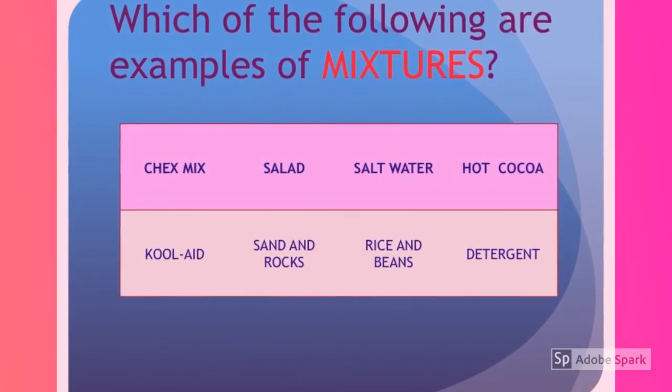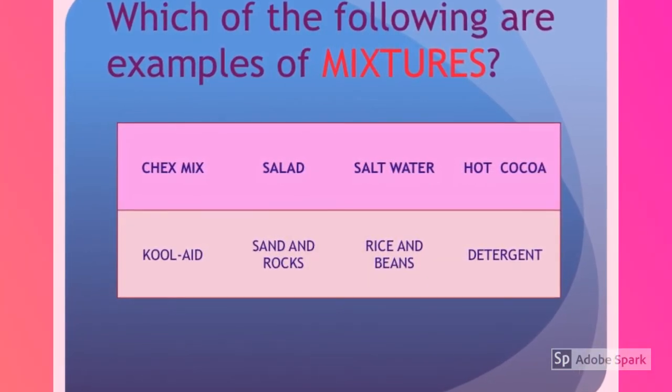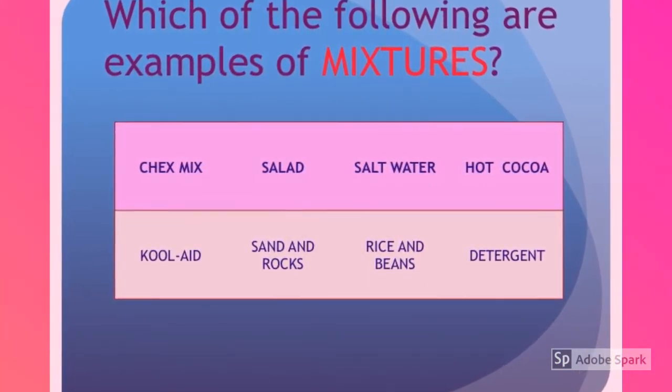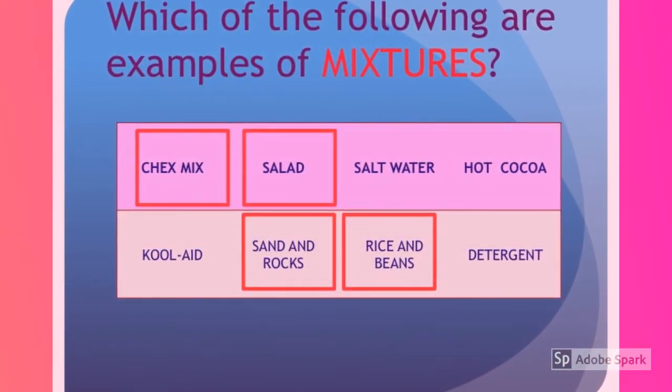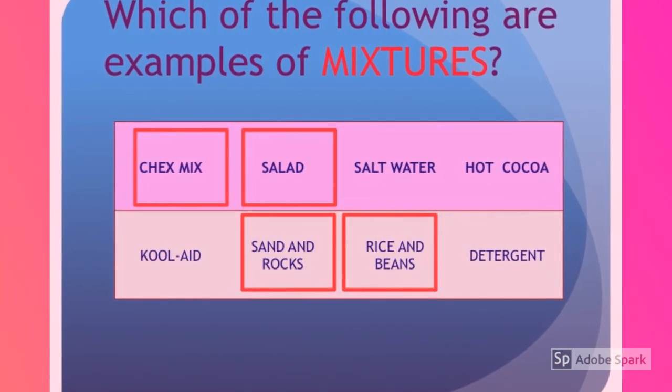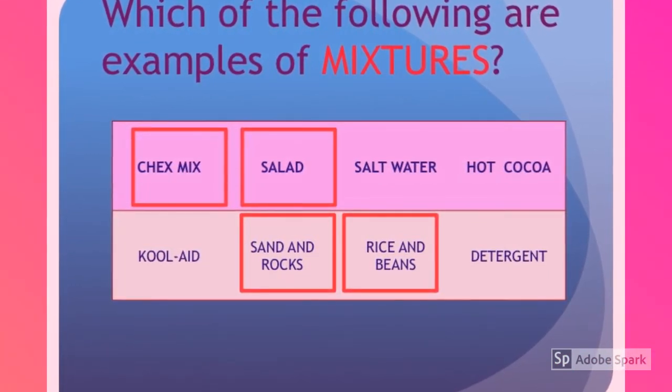Which of the following are examples of mixtures? Chex Mix, salad, sand and rocks, rice and beans are all examples of mixtures because they can be separated.